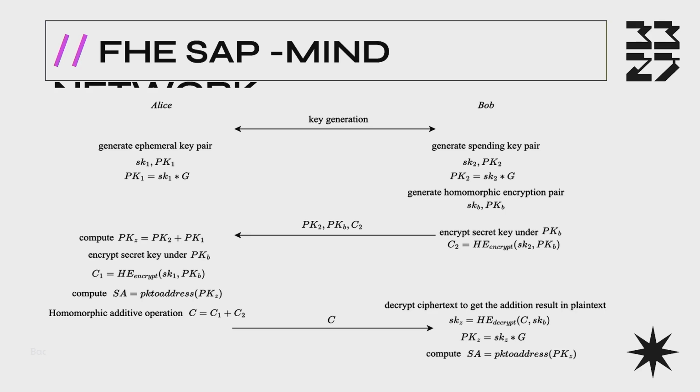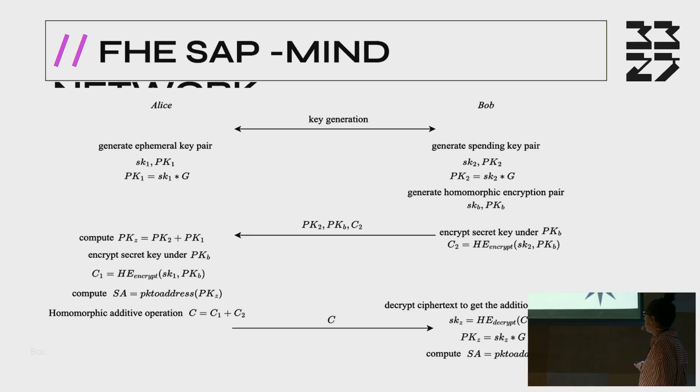But here, there is also one more problem. Why? Because here we have the private key of Bob's new address, multiplied by the generator point on the elliptic curve, to obtain the public key for this new address. So we have the connection between the private key and the public key using a point on the elliptic curve.